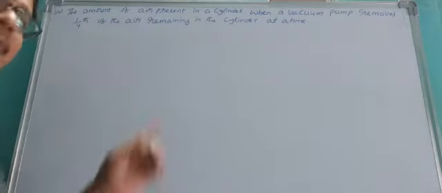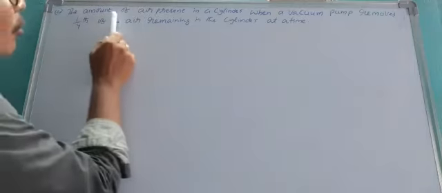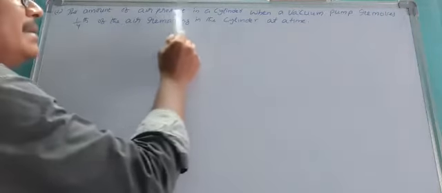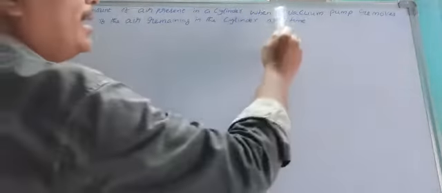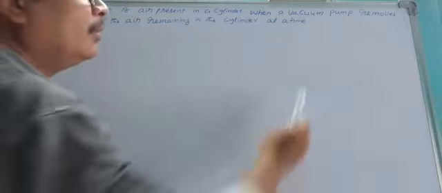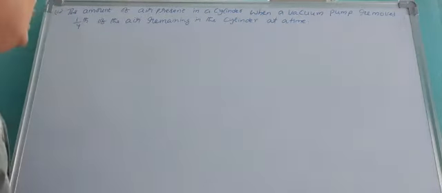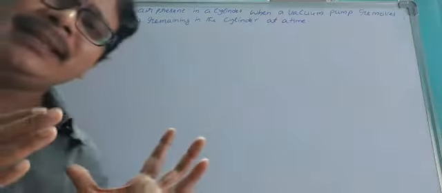Okay, next sum. Check whether this situation is involved in AP or not. So the amount of air present in a cylinder when a vacuum pump removes 1/4 of the air remaining in the cylinder at a time. Do you know how much air is in the cylinder?